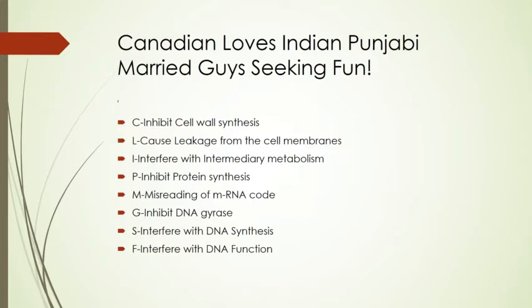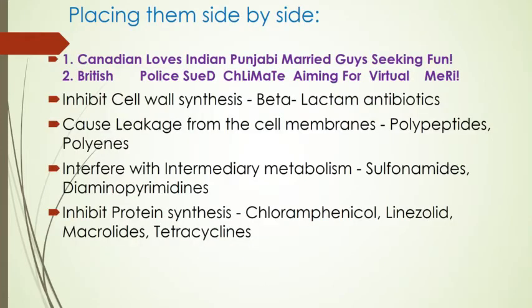In the previous mnemonic we have the names of the antimicrobial drugs. To remember the respective antimicrobial drugs, which act by inhibiting cell wall synthesis, inhibiting DNA gyrase, or misreading the mRNA code, we have to place the mnemonics side by side.